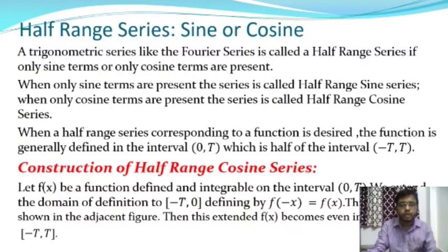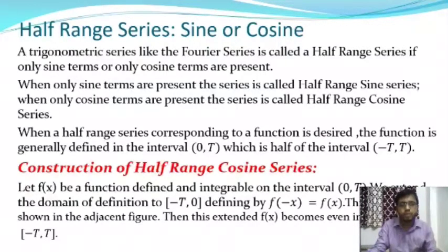You know there are two properties of Dirichlet's condition. The first property is that the function is divided into a finite number of subintervals, and in each of these subintervals the function is either monotonic increasing or monotonic decreasing.